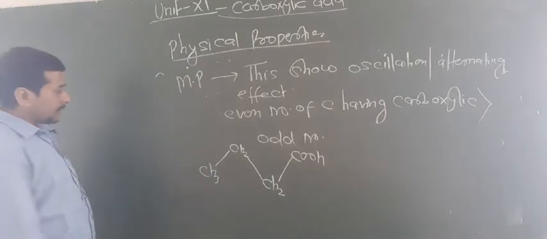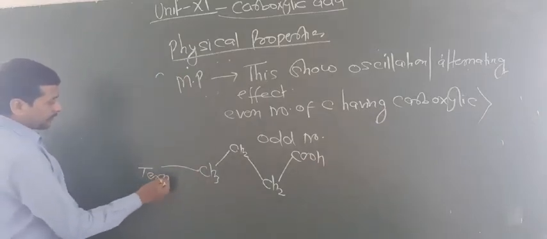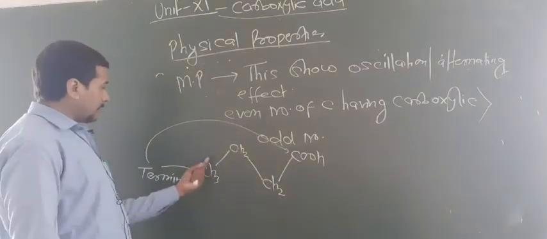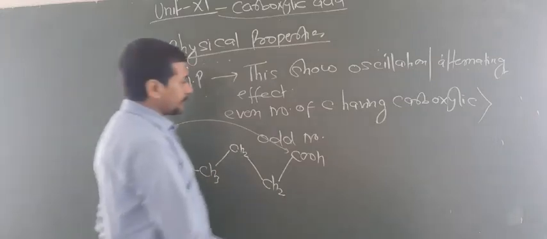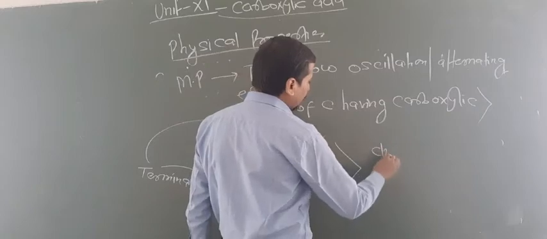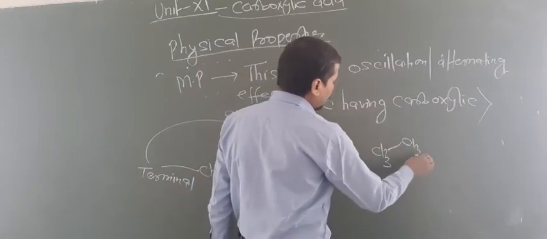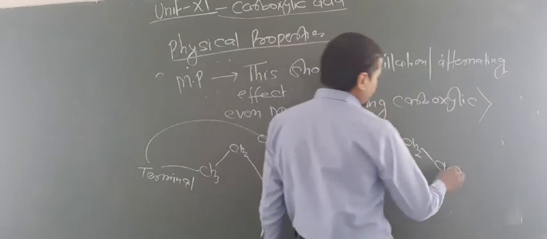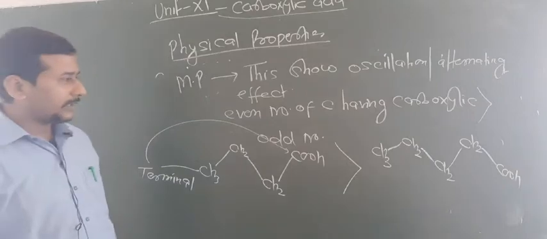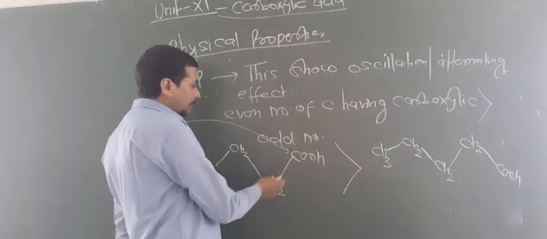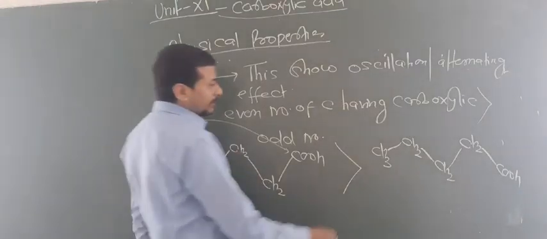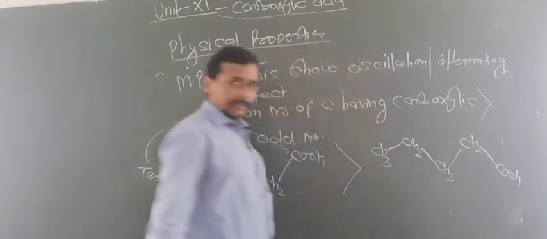So this is your terminal ends, this is known as terminal. This is also known as terminal ends. So here terminal ends are on opposite sides, that's why this has a higher melting point than the odd carbon number. Look here: this has 4 carbon, this has 5 carbon, this is the even carbon, this is the odd carbon. Now look at here, your terminals are basically on the same side, okay.